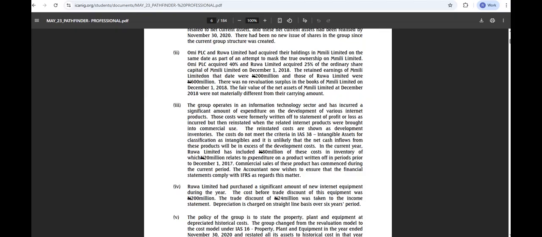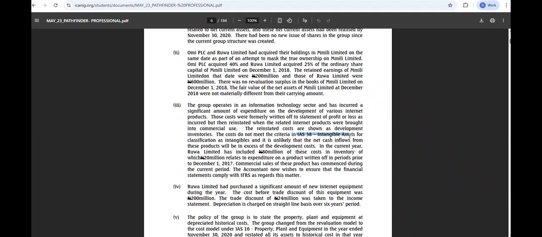Now, if you look at this information, they said that this 80 million that we have included does not meet the criteria of IAS 38 intangible assets. But we have included it in our financial statement. Am I making any sense here? We have included this 80 million naira as part of intangible assets, IAS 38, and yet we do not meet that criteria.